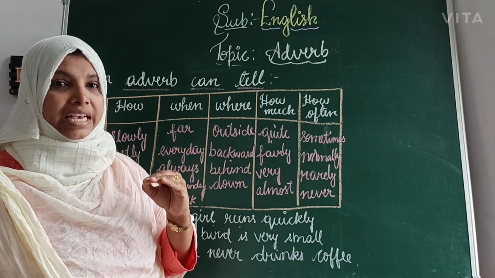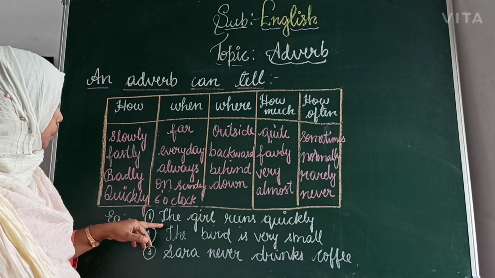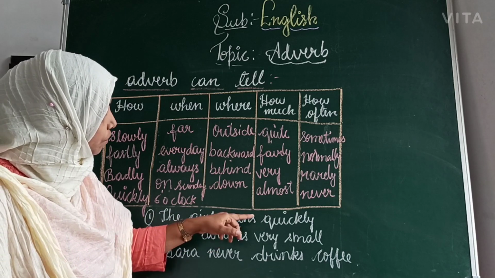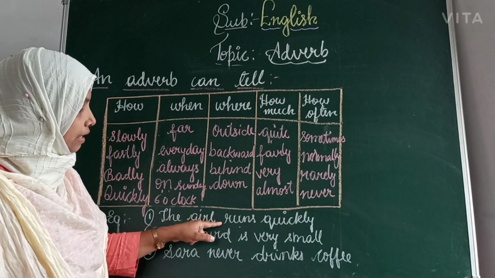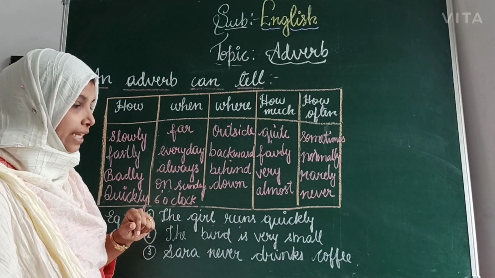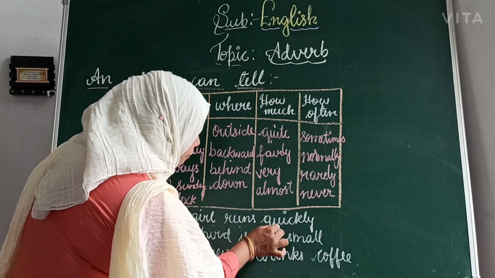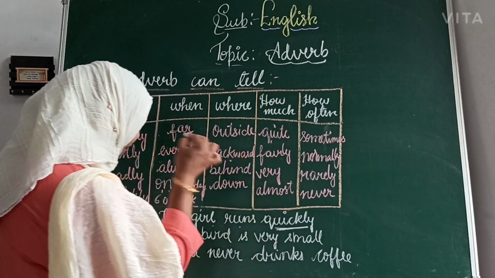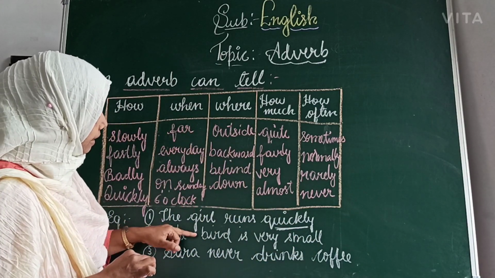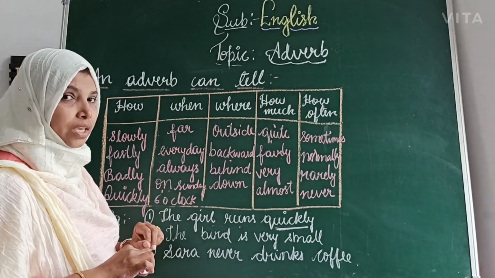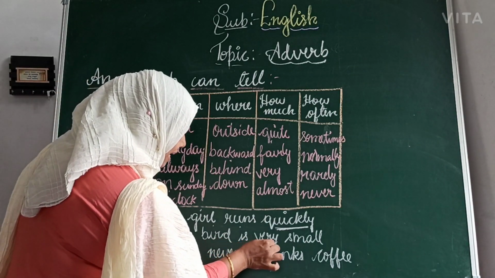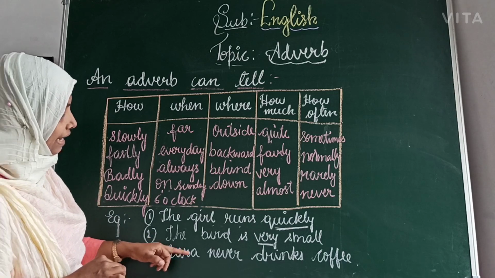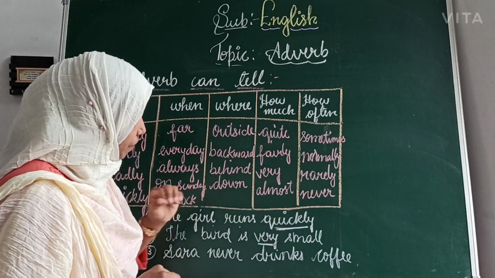Let's see some more examples here. The first one: the girl runs quickly. Here, girl is a common noun, runs is a verb, and which is the adverb? The adverb is quickly. The girl runs very quickly. The bird is very small. Here, which is the adverb? The adverb is very.